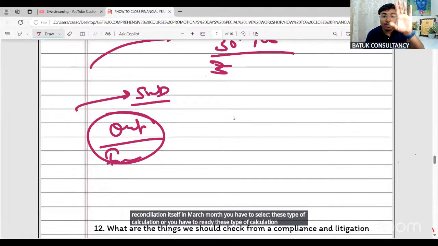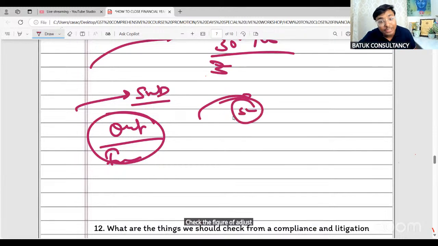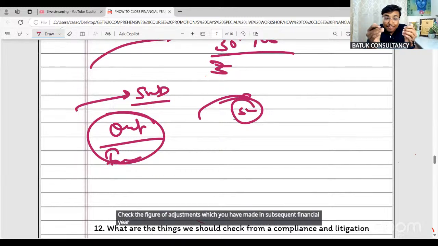So while going for the closing of March month, you just need to check the last year GSTR 9 and 9C, check the figure of adjustments which you have made in the subsequent financial year, and keep the same in your working paper, so that while filing 9 and 9C, you can easily consider the same.